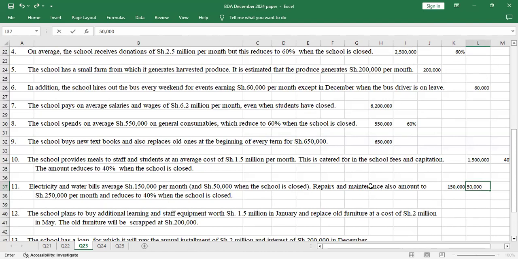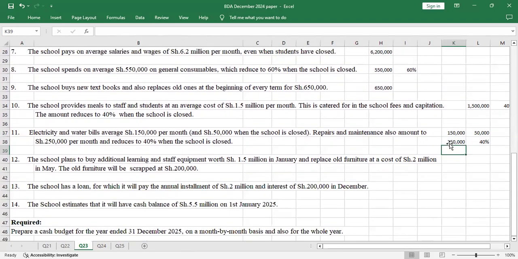Then we also have repairs and maintenance, which amount to shillings 250,000, so I'll put that 250,000 here, and it reduces to 40%. It reduces to 40% when the students are not in school, when the school is closed.